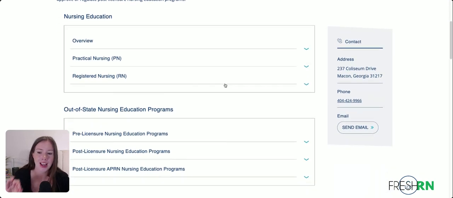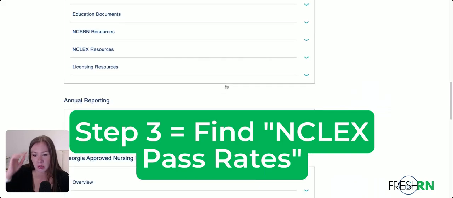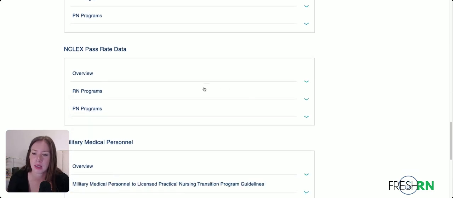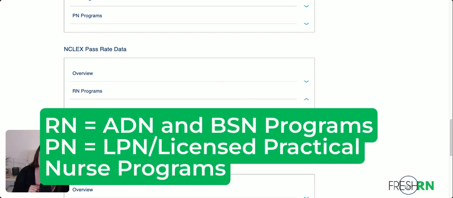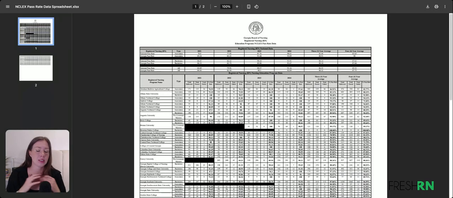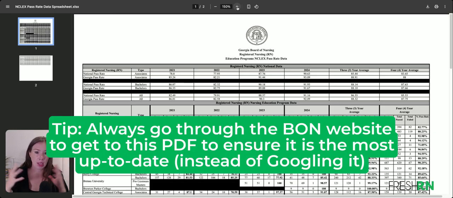I'm looking for NCLEX pass rates. Do we see it? No, we see resources. All right, approved program. Oh, pass rates, love it. RN means ADN and BSN. PN, practical nurse, LPN. I want to know RN NCLEX pass results. Click. This is almost always, I think, on all the state boards of nursing websites, going to pull up a PDF that they upload every few years whenever they get more data.